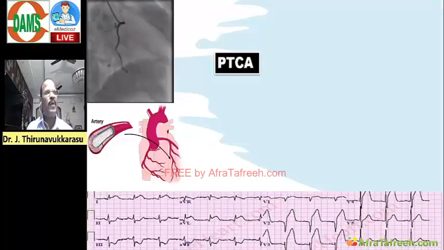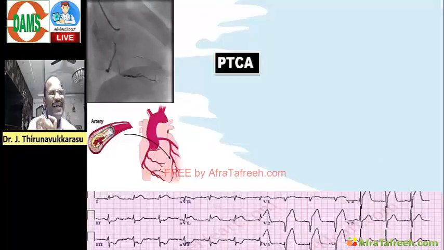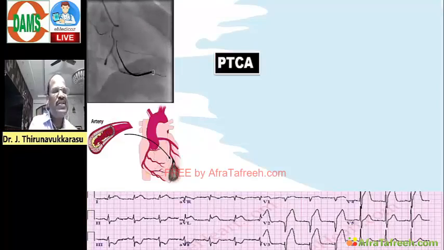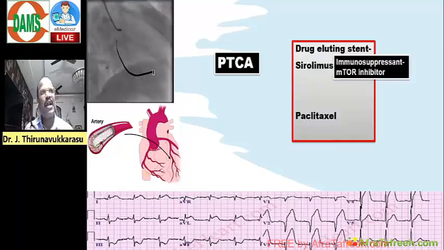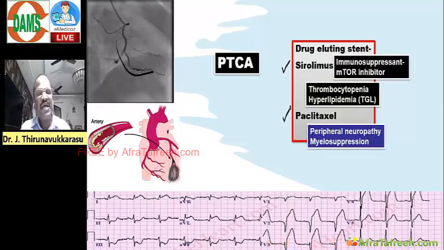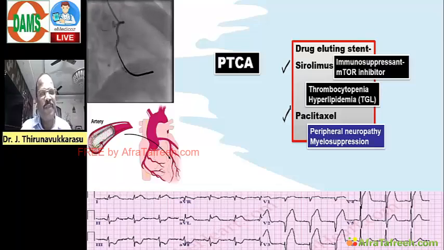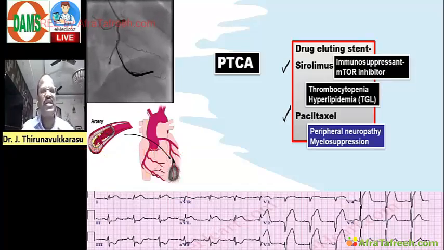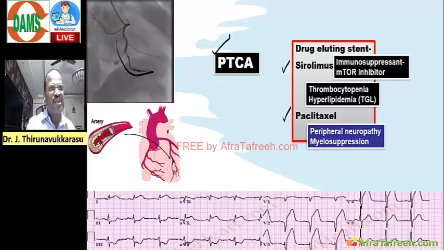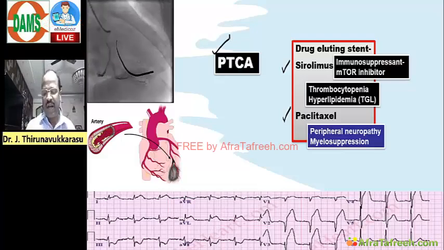And then the must-know topic, what are all the drugs useful for preparing drug-eluting coronary stents? That is important. The drug-eluting stents are prepared by using either sirolimus or paclitaxel. So please revise this. Sirolimus is an immunosuppressant, paclitaxel is an anti-cancer drug. They are useful for preparing drug-eluting coronary stents. Once again you should revise. Even after doing angioplasty, the patient should be put on antiplatelet.